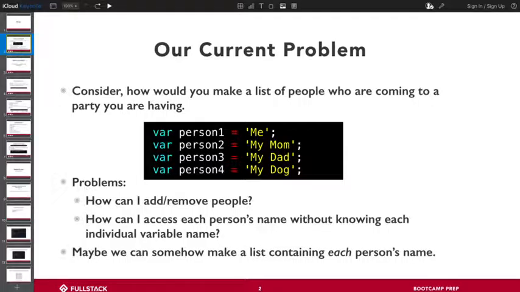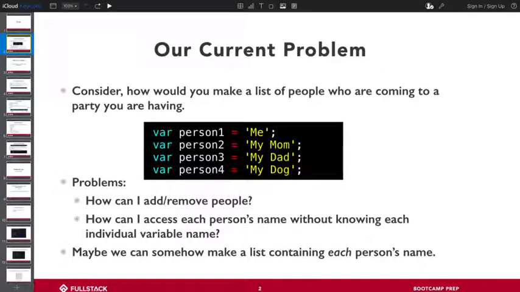It's one, how do I add and remove people, right? Because lists are something that are mutable in the sense that I can add people, I can remove people, I can shift things around, I can replace values. So there is this chance that I can change this. And so how do I change that list is something that we need to consider.